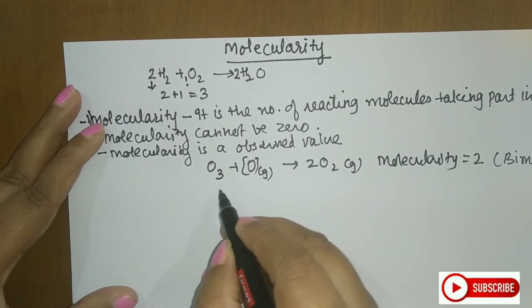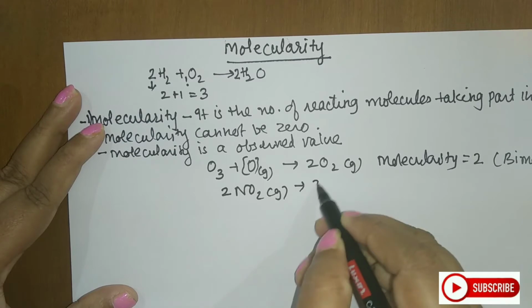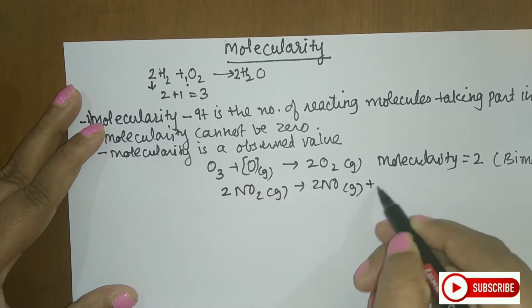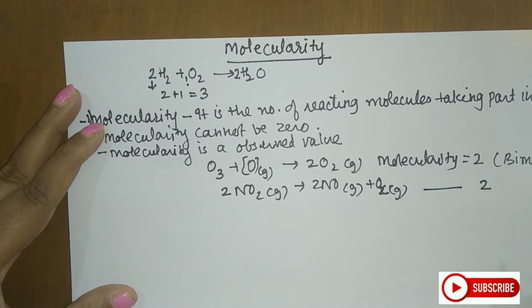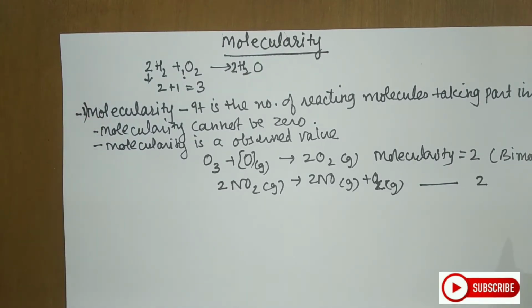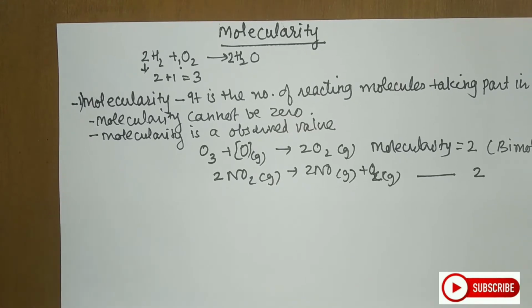Same way, I can have one more, 2NO2 gas giving 2NO plus O2. Here also the molecularity is 2. Similarly, it can be a monomolecular, that is unimolecular reaction. You can have bimolecular, or you can have termolecular, polymolecular. So this way, depending upon the number of moles of the reacting species, you decide the molecularity.